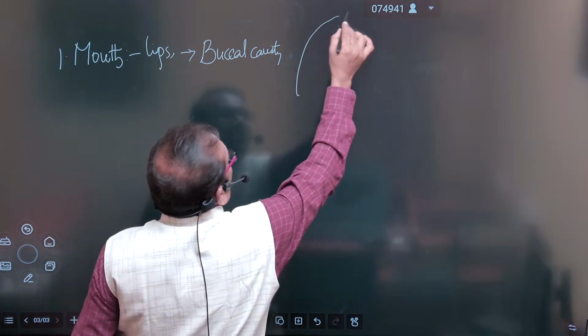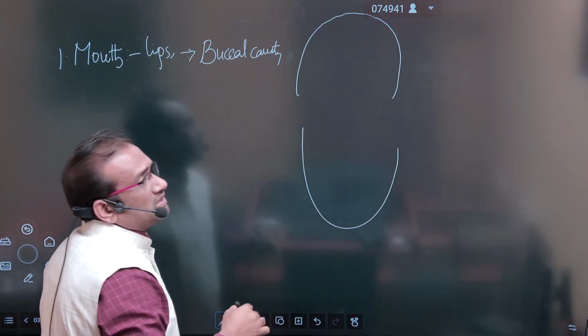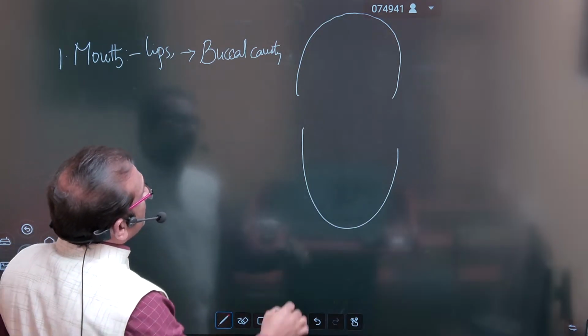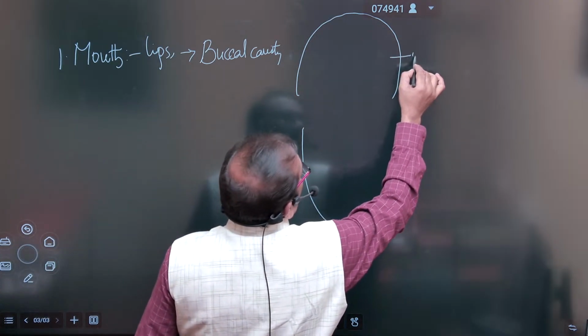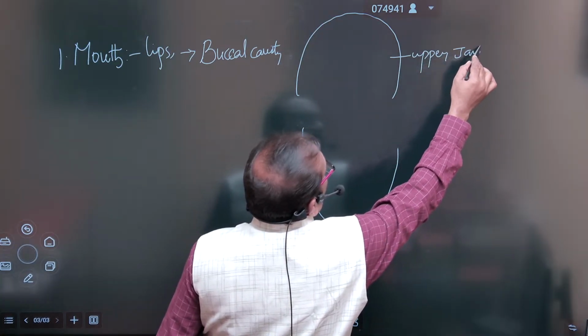In the buccal cavity, you see this is the opened buccal cavity. This is upper jaw. This is lower jaw.